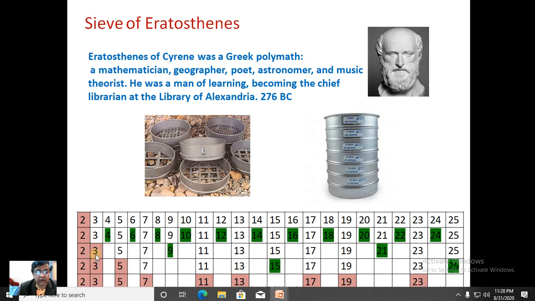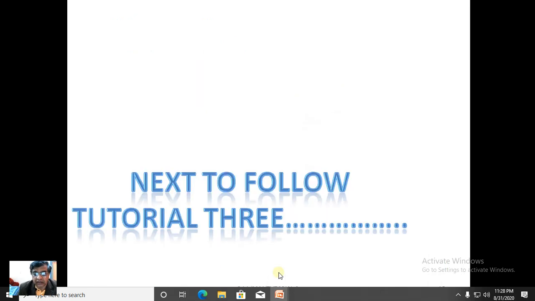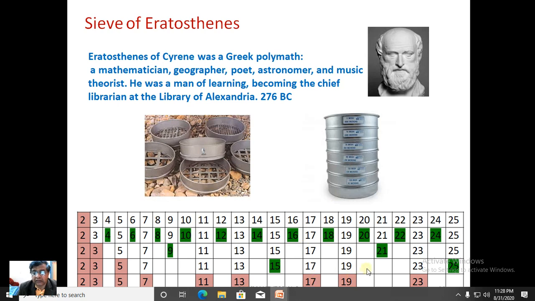3 is chosen. Whatever number for which 3 is a factor is removed. Here 15 goes, because 3 5s are 15, and 21 goes. So what remains in the next cycle is 2, 3, 5, 7, 11, 13, 15 should go, it is marked as green. 17 will remain, 19 will remain, 23, and when 5 is chosen, this will also go. Then 2, 3, 5. When 7 is chosen, there will be no other number that will be left. So none of the numbers is divisible by 7.